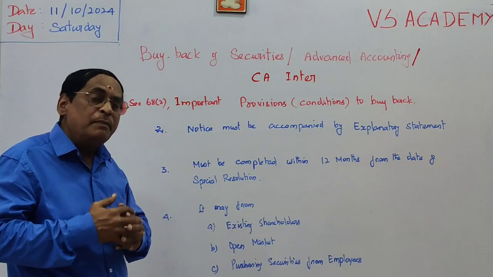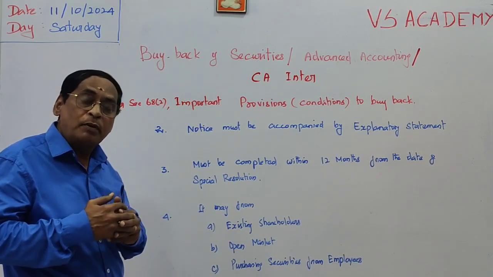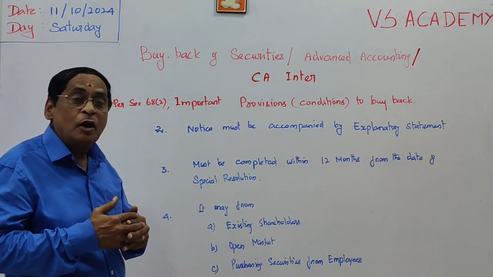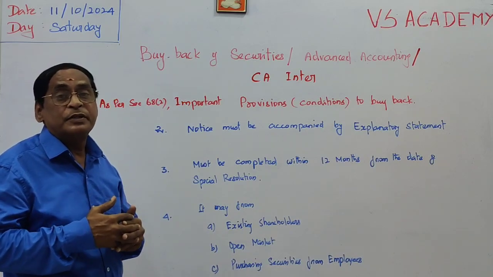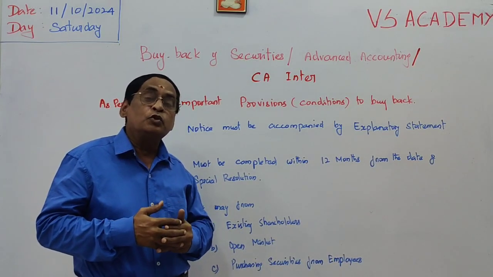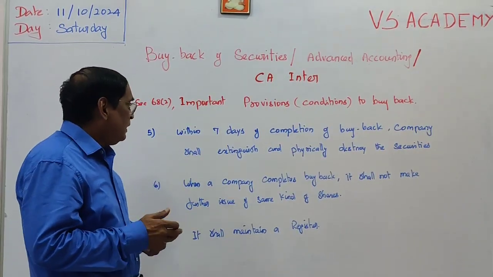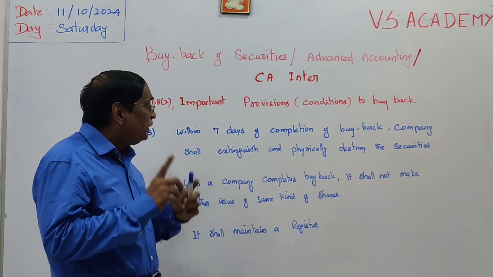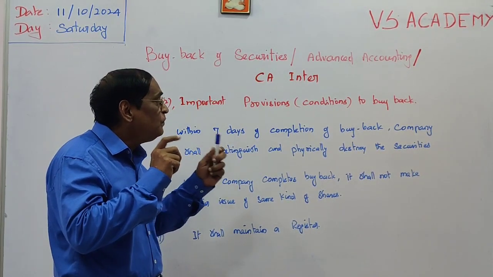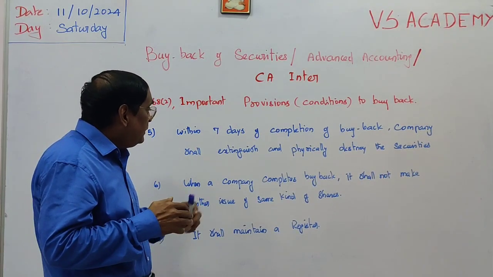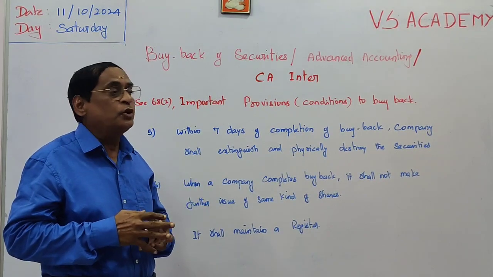From what source are we buying back? We have to buy back from the existing shareholders, and then from the open market, and then from employees. How is it possible from employees? For employees, we may have issued some employee stock options or some bonus shares. So from them also we may buy back the shares. Point number 5. After completion of the buyback, within 7 days of the completion, the company must destroy all the securities, either physically destroy the securities or extinguish the securities.